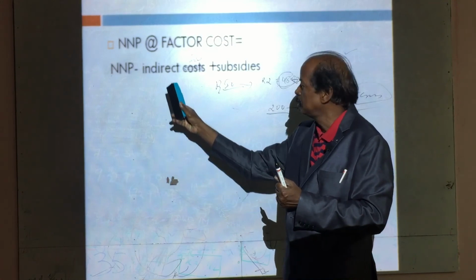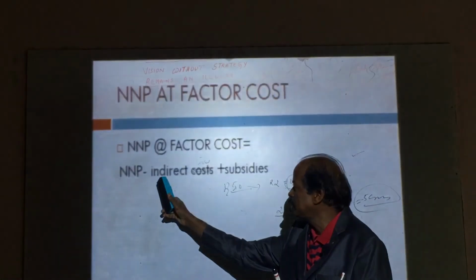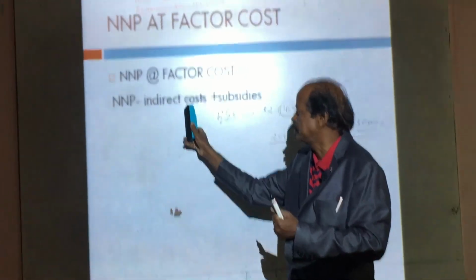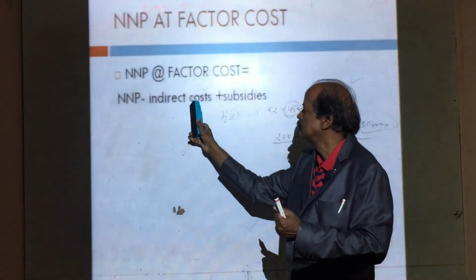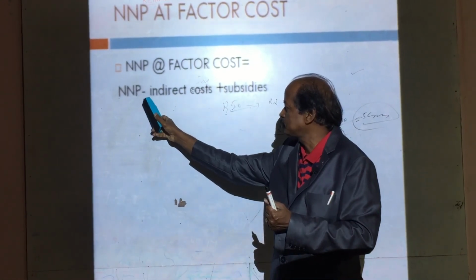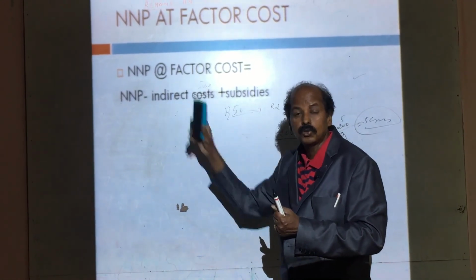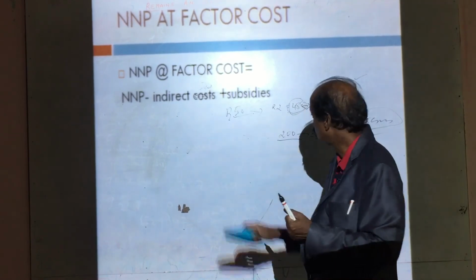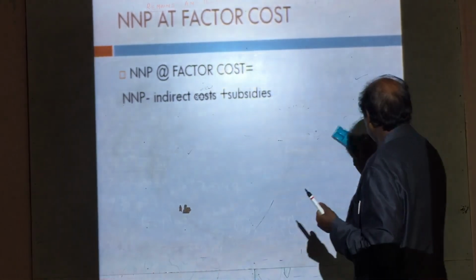Here I repeat, in national income at factor cost, indirect taxes are not included, whereas in the case of national income at market prices, indirect taxes are included. So this is another concept of national income.